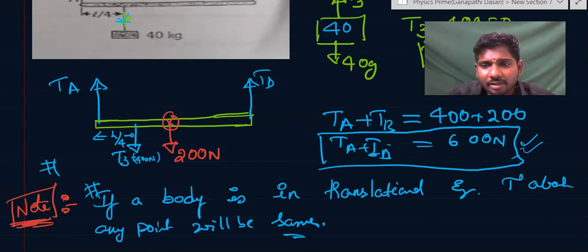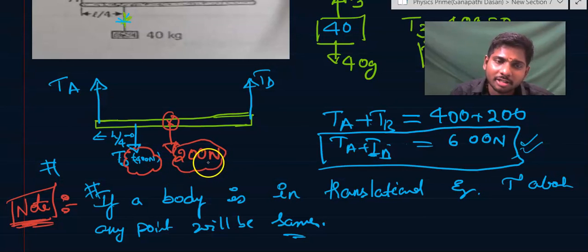So which point will be more comfortable for you if you want to find the torque? You know that if the force is passing through that particular point about which you want to find the torque, the torque will be 0 because R will become 0 there. This is a known quantity for me, so I don't want to eliminate it in the torque equation. This is also a known quantity, I don't want to eliminate this one either. These are unknowns.